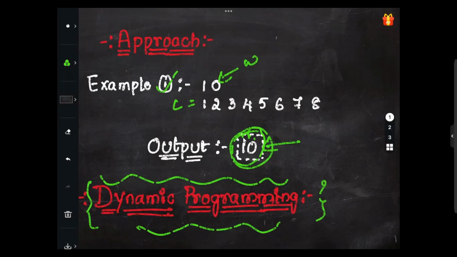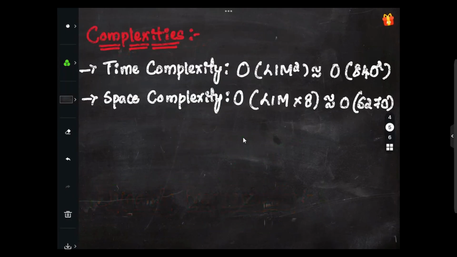As we are completely familiar with the approach, we can move on to the complexities part. What will be the time complexity here? The time complexity would be big O of LIM square, which is equivalent to big O of 840 square. We got the LIM value 840, the smallest value that we considered in the approach, so this will be big O of 8 into LIM square, nothing but big O of 840 square, which is almost 15 million. This is equivalent to big O of 1 for the constraints.